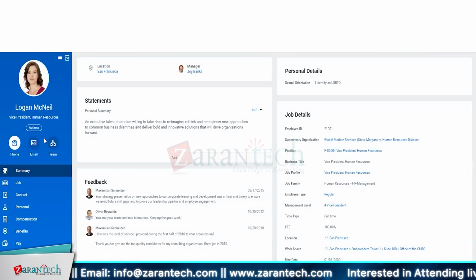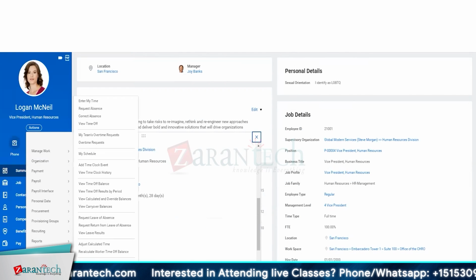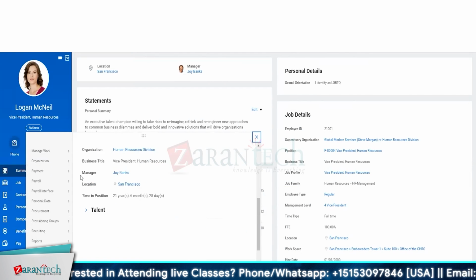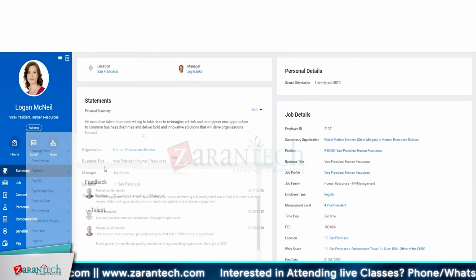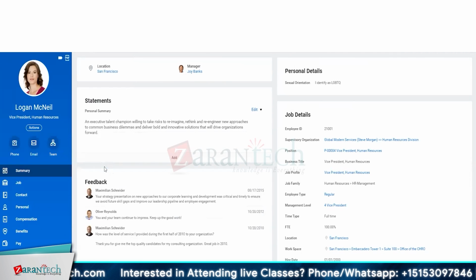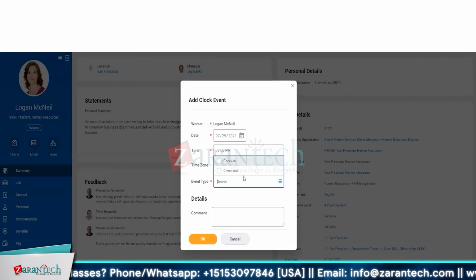It has an entire module for check-in, check-out. So if I go to time and leaves, and then in time and leaves, I have my enter my time, add time clock event. Time clock event could be check-in, check-out, event type, check-in, check-out.